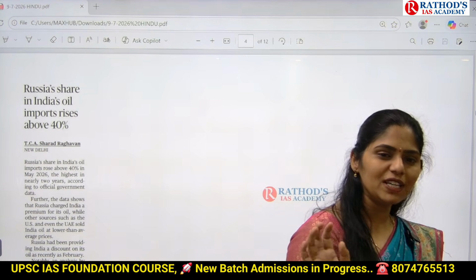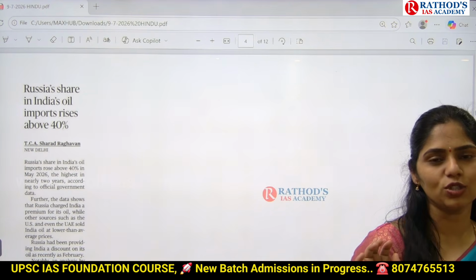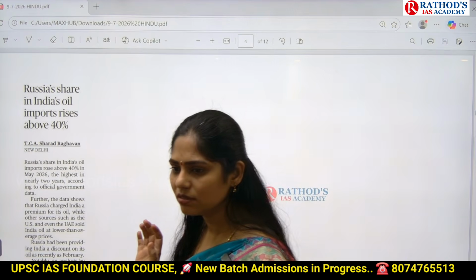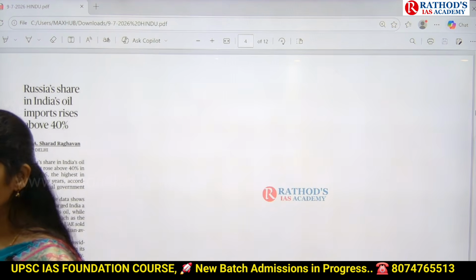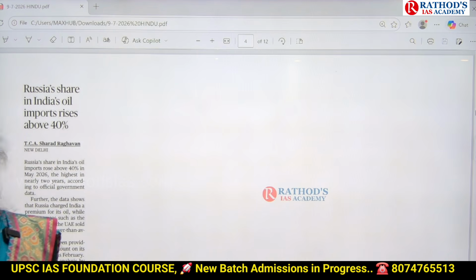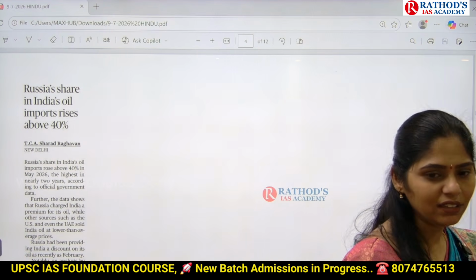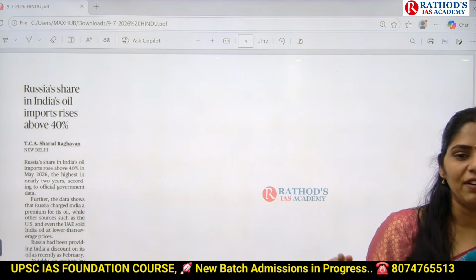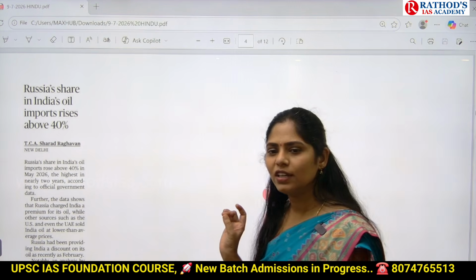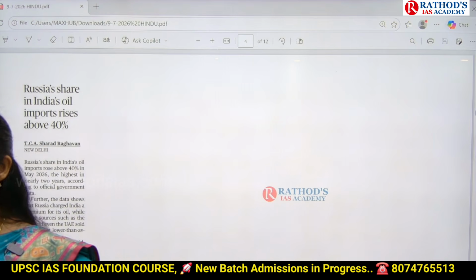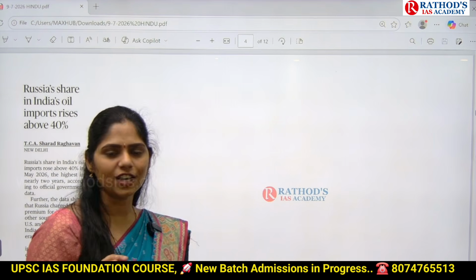So now tell me guys, where do we have those limited resources of crude oil in our country? The places in India where we have oil reserves: Mumbai High, Godavari and Krishna Basin region. Next is Assam, the Digboy region. So these are the major areas where we have crude oil reserves in India.